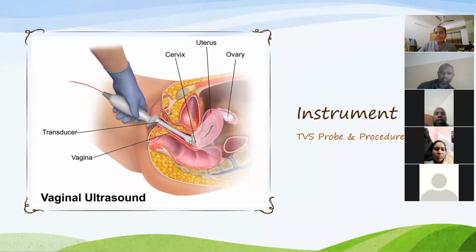TVS and abortion. The question regarding TVS and abortions, like abortions they present with bleeding PV. In case of threatened abortion, you should not do that, because in case of threatened abortion we want to give rest to the organs, so you should not use transvaginal ultrasound in case of threatened abortion.